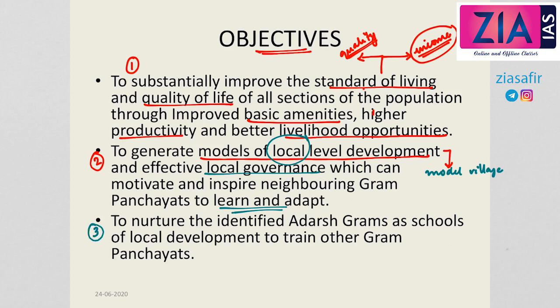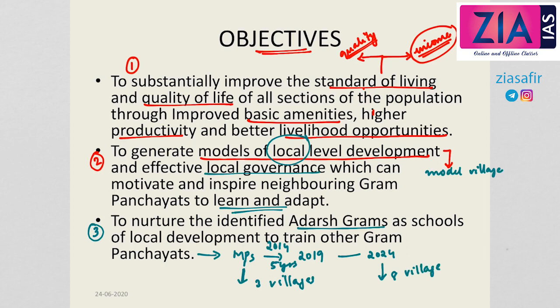Third one, to nurture the identified Adarsh Grams as schools of local development to train other Gram Panchayats. So the MPs at the initial stage, till 2019, this was launched in 2014. So over a period of 5 years, the MPs will be responsible for development of 3 villages. Later, that is by 2024, 8 villages will be converted or developed into model villages.